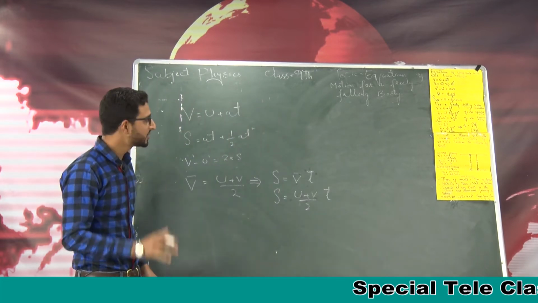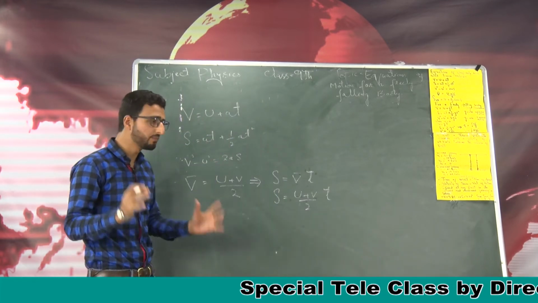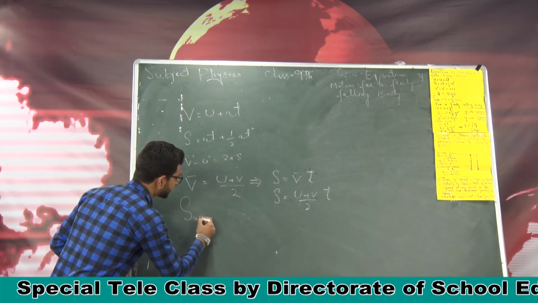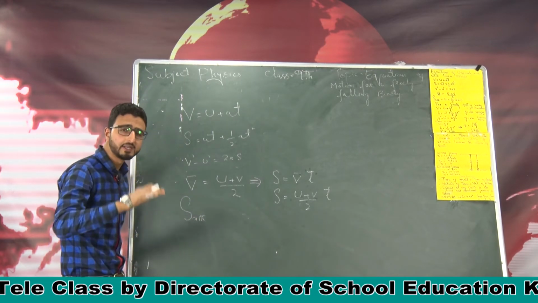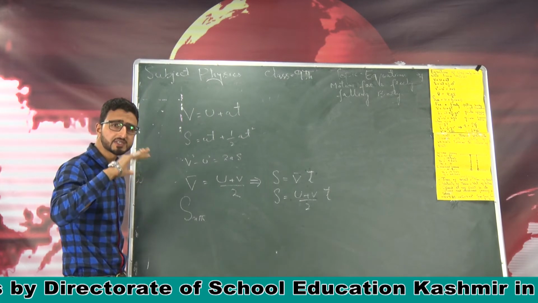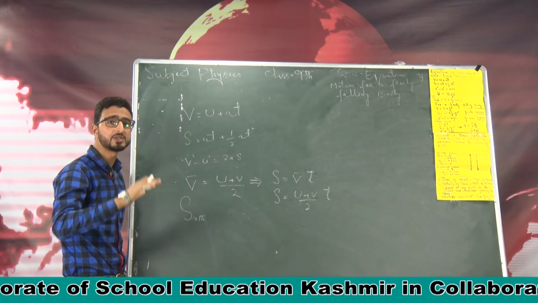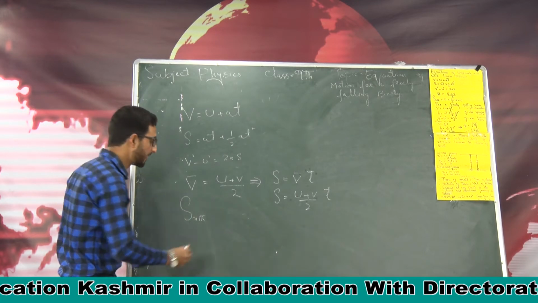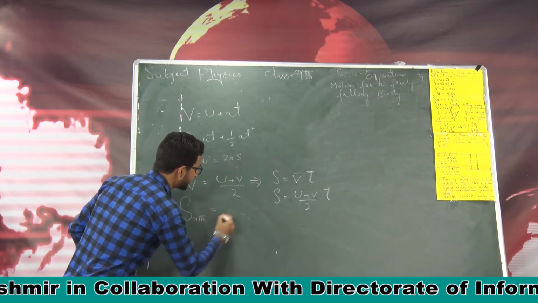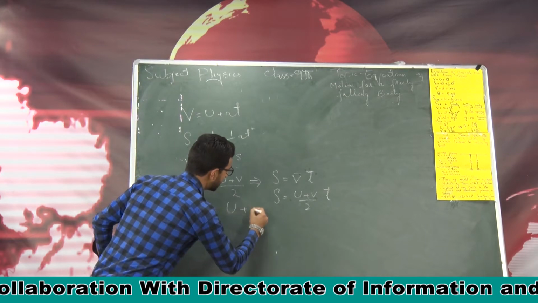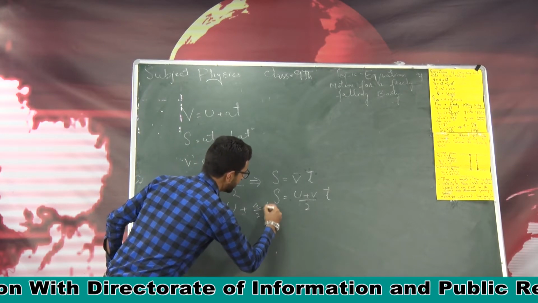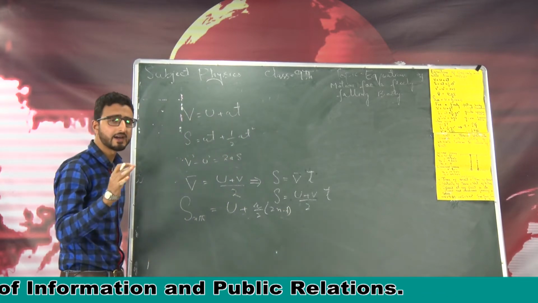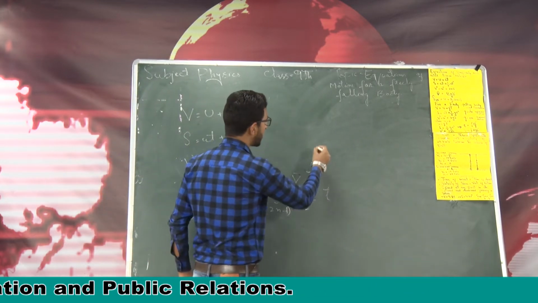Now the last equation for a freely falling body is basically the distance covered in the nth second of the motion. There is a difference in saying the distance covered in n seconds and distance covered in nth second. Let me write the equation first, then I will elaborate it. So distance covered in nth second is given by U plus A by 2 into (2n minus 1). Now what does this nth second mean? Let me elaborate it here.